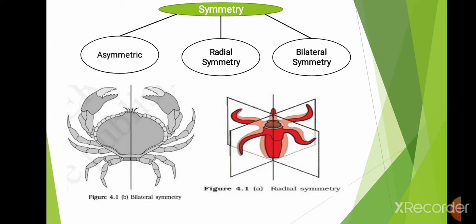Then the second part is symmetry. Symmetry is broadly divided into three types: asymmetric, radial symmetry, and bilateral symmetry. Asymmetry is a symmetry in which the animal cannot be divided into equal halves. Radial symmetry means if we pass a parallel line into an organism, then that organism will be divided into two equal halves. And what do we mean by bilateral symmetry? In bilateral symmetry, if we pass a line through the organism, or we cut it diagonally, then the organism will be divided into equal halves.